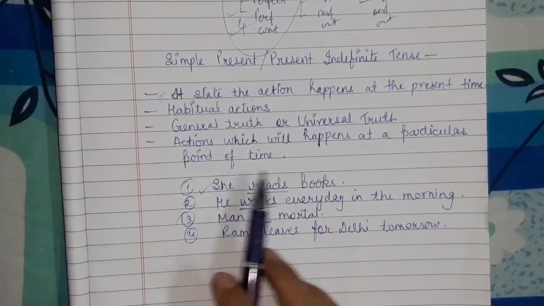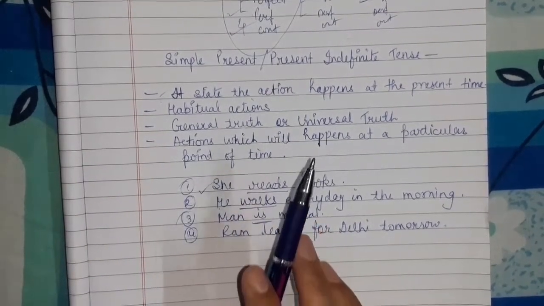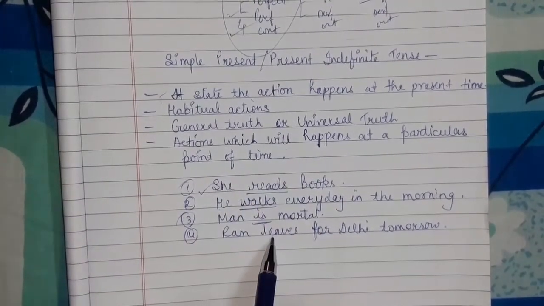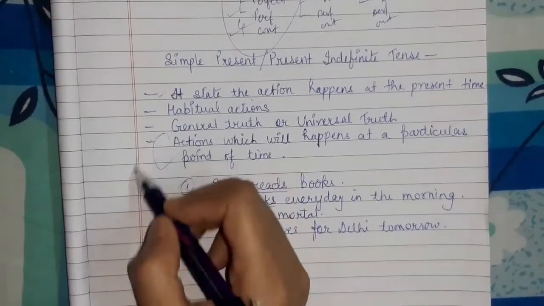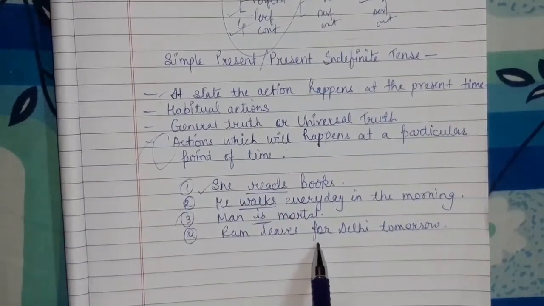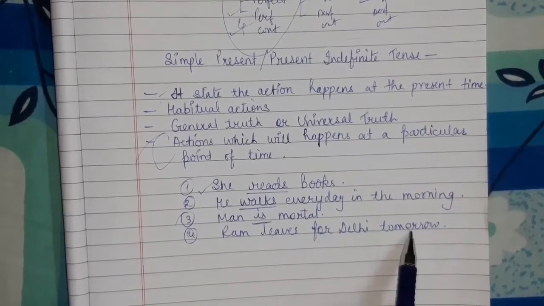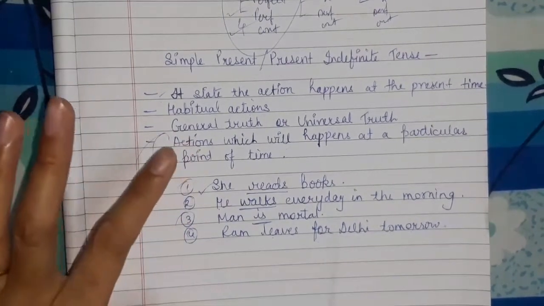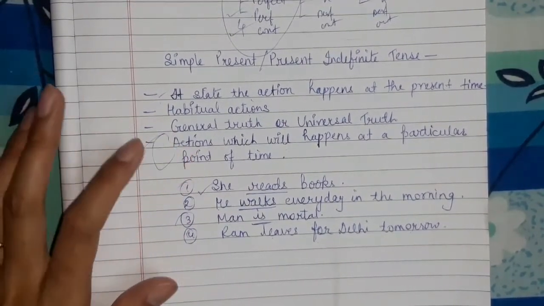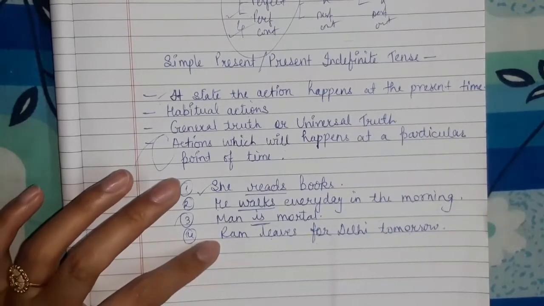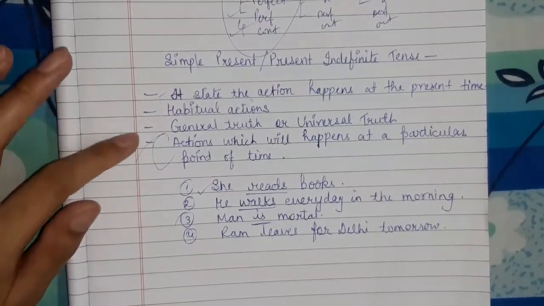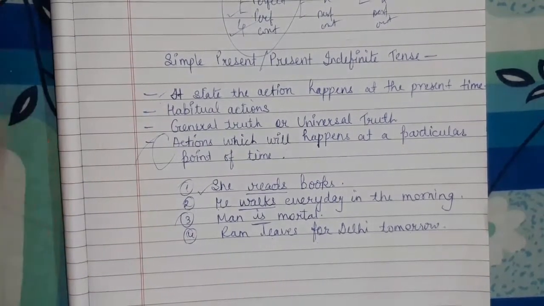Okay, so the actions for which you are sure to happen in the future, those actions you can also include in simple present tense. One more thing, let me tell you about this point, that this one you can write in future also, like Ram will leave for Delhi tomorrow. Okay, so this kind of action can be written in simple present tense also, and this kind of action can be written in simple future also. Okay, so these are the four things which you have to keep in mind, that the action happens at the present time, which is a very basic explanation of simple present tense.